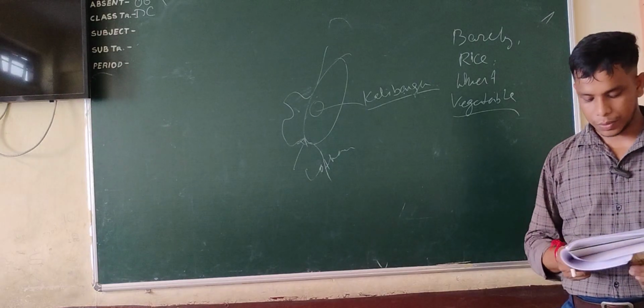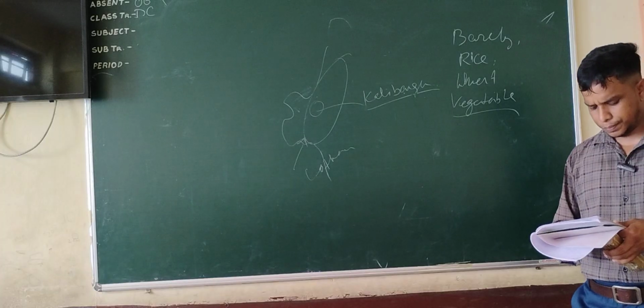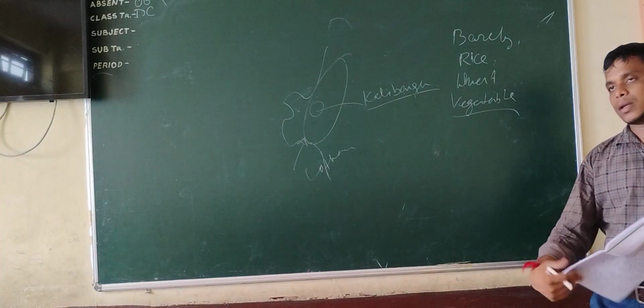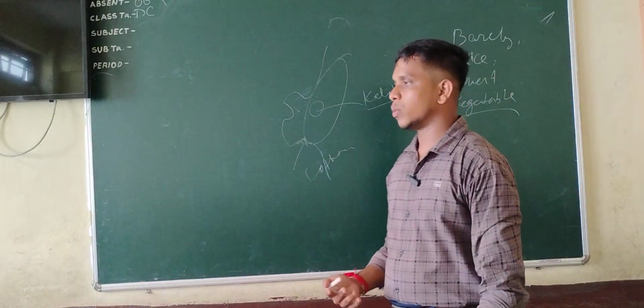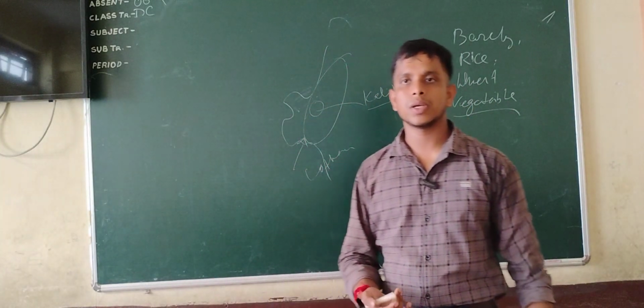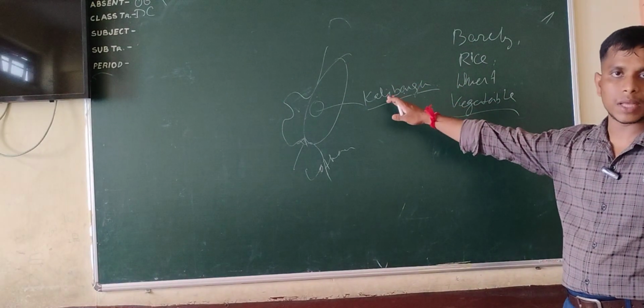It has also been found. And last thing, it is mentioned in your textbook: what is the beginning of Indian civilization? How did it start? This was the Harappan civilization.